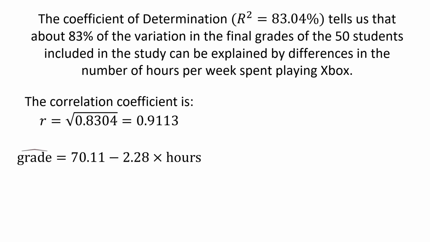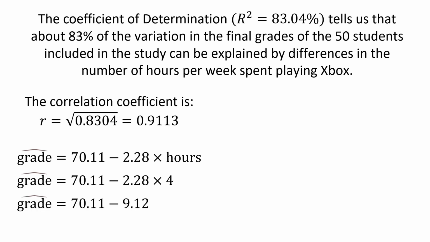Next, we were asked to predict what the grade would be for a person who studied 4 hours per week, and so we start with our regression equation. We put 4 in for hours, and then we multiply and then subtract, and we get 60.99%. So what we're saying is, on average, a person who studies 4 hours per week is predicted to be about 61%, according to this model. This is the average grade for students who play 4 hours per week.